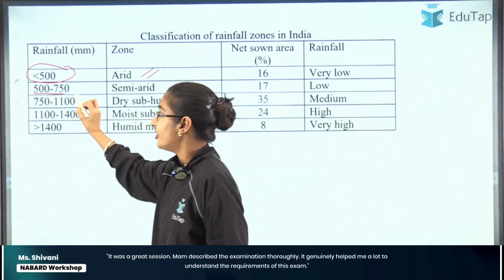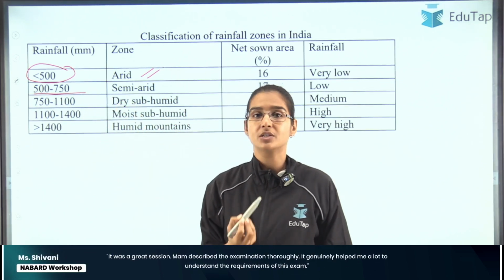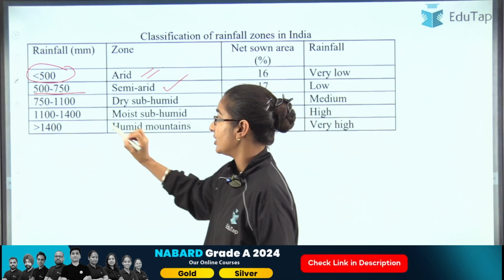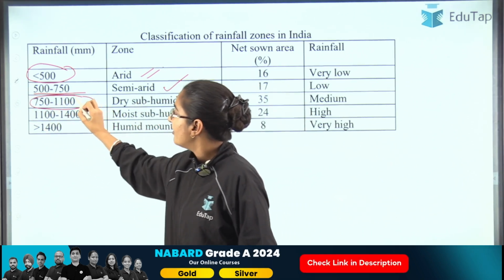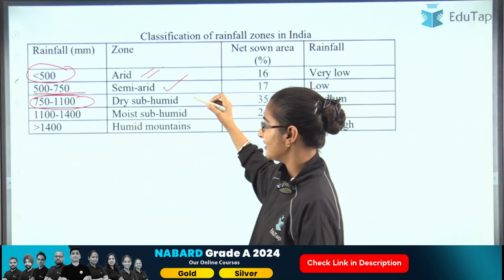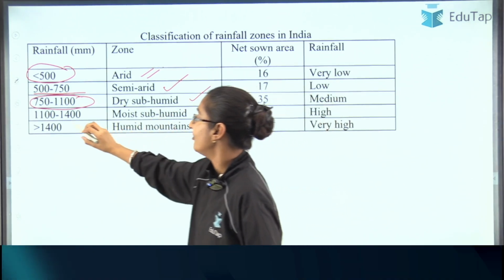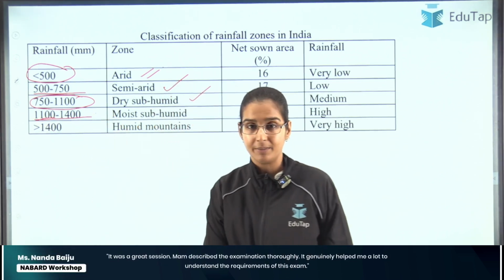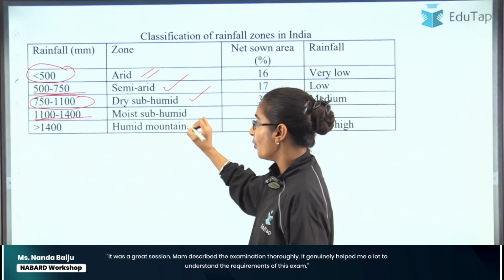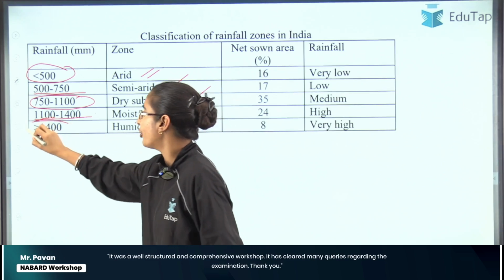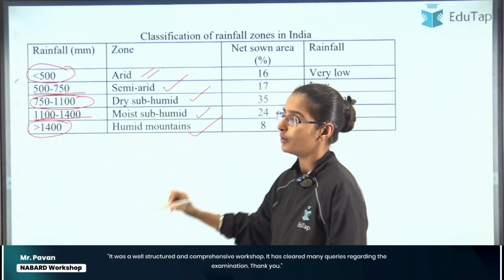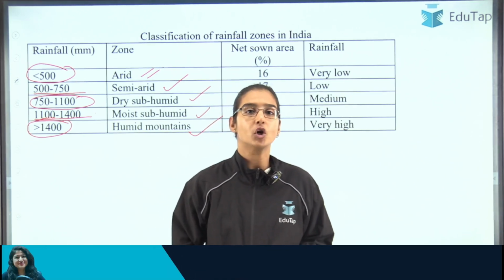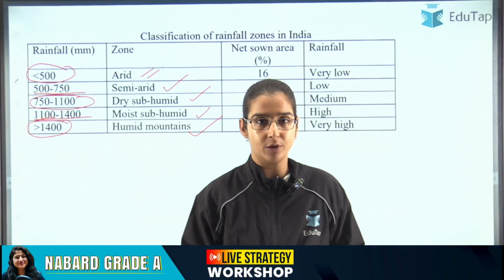However, if the range is from 500 to 750 millimeter, then we call it a semi-arid region. If it is from 750 to 1100, then the area is known as dry subhumid. If the rainfall is between 1100 to 1400 millimeter, then the area is known as moist subhumid, and if it is more than 1400, then that area is known as humid mountainous region, right? So this is the classification of different areas on the basis of the amount of rainfall that particular area receives.